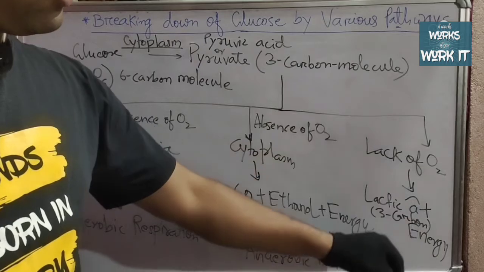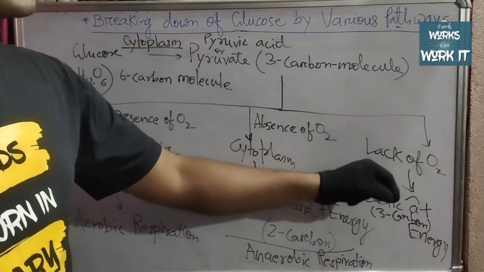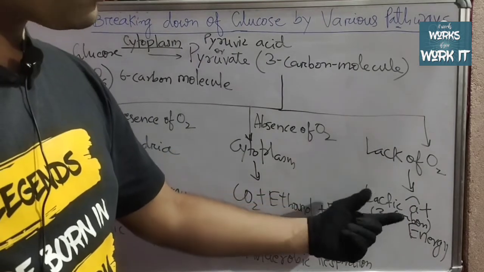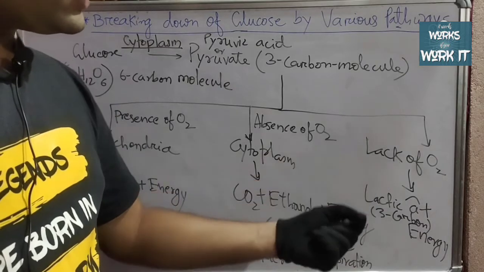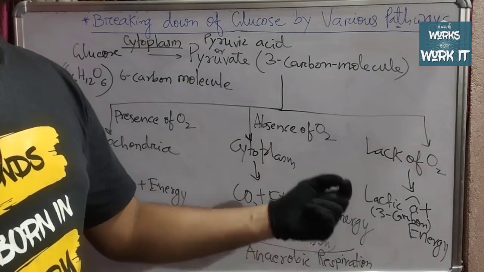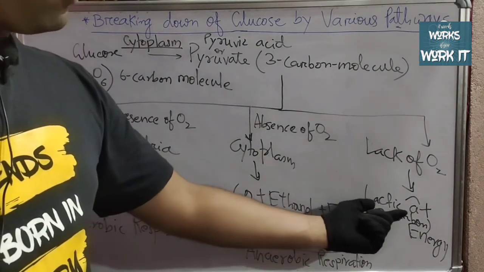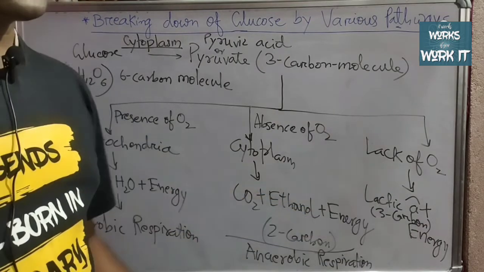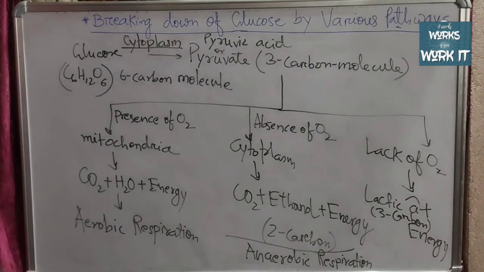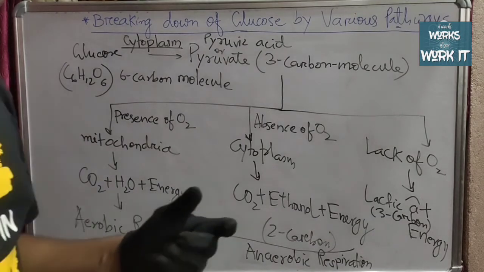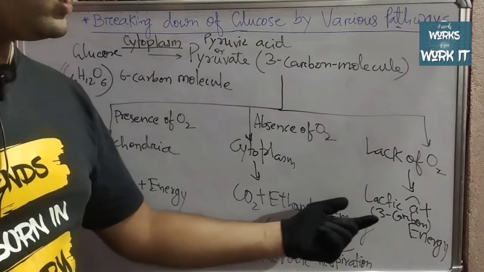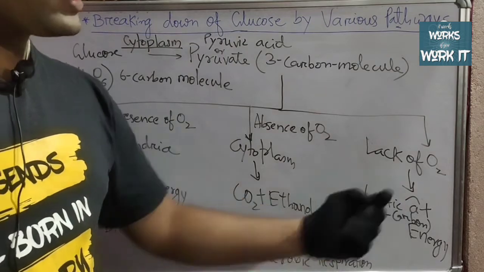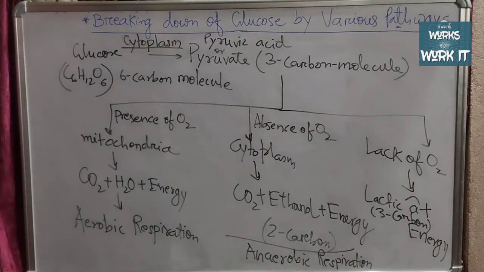So oxygen is already inside the body of the organism, but in some parts, such as in the cells, in the tissues, in the body parts, it forms lactic acid, which causes cramps in our body parts. During some sudden activities, lactic acid is released, due to which our body parts can have cramps.